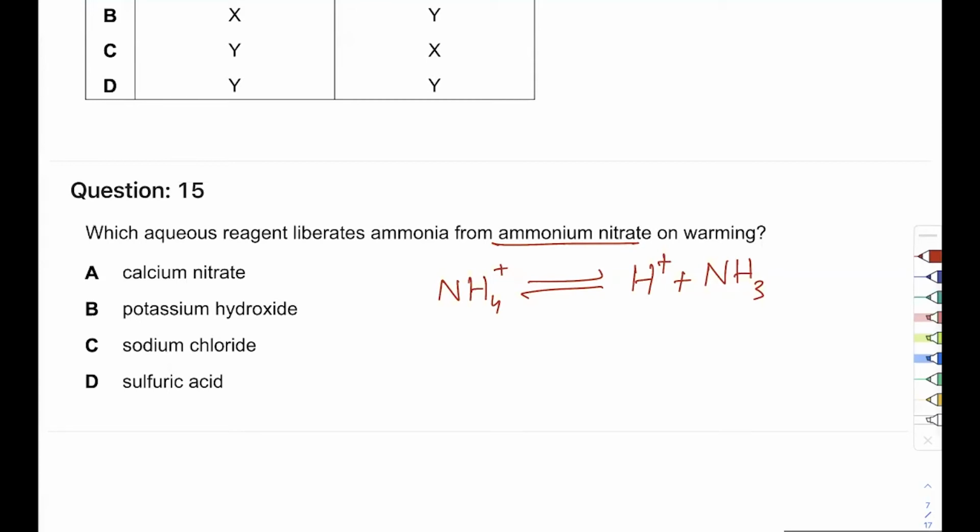All right, so that's what happens here. So when you react ammonium with any base, so you're looking for a base here, okay? And there's only one base in your answer. This is potassium hydroxide. So if it were to react with base, it will release ammonia, because what is ammonium? Ammonium is acid with ammonia trapped in it. All right.